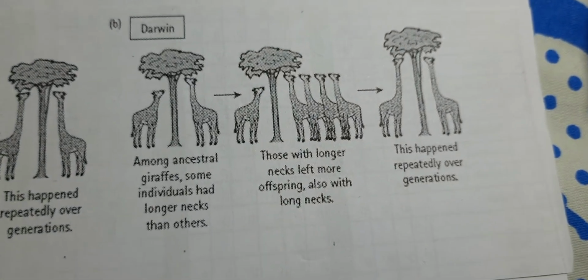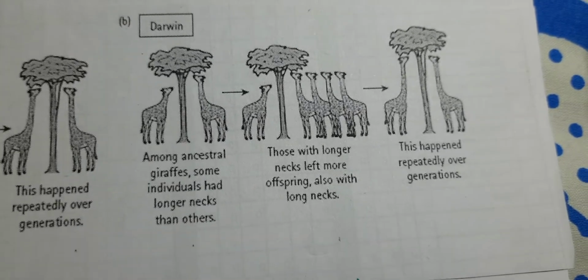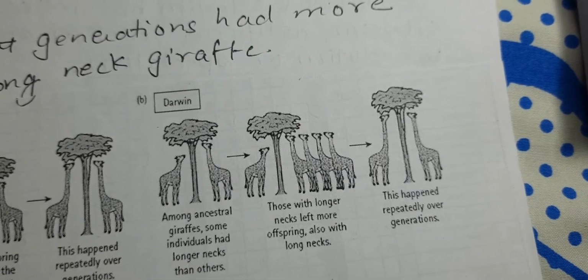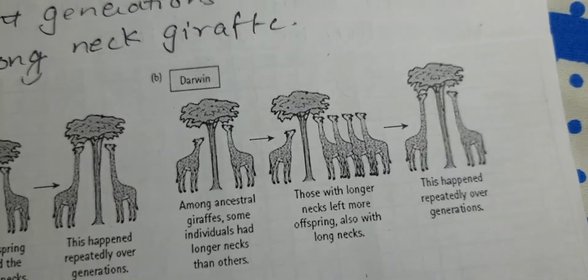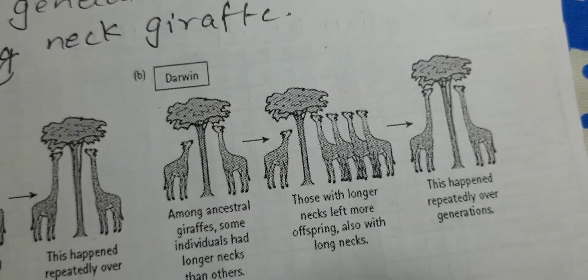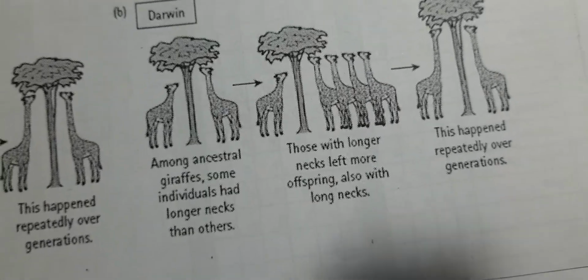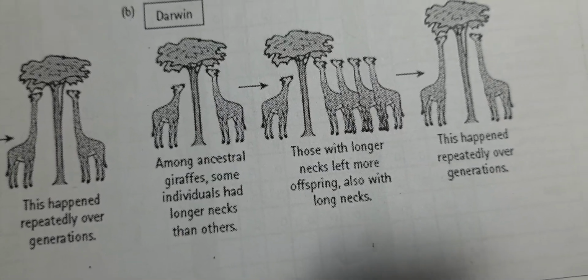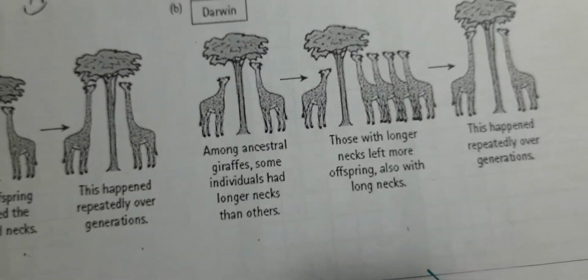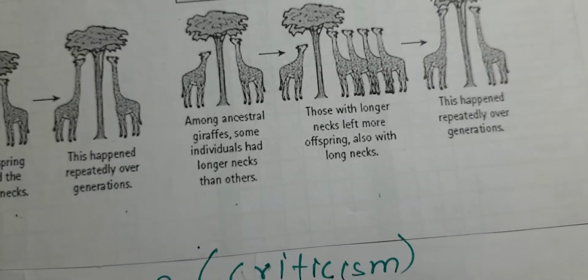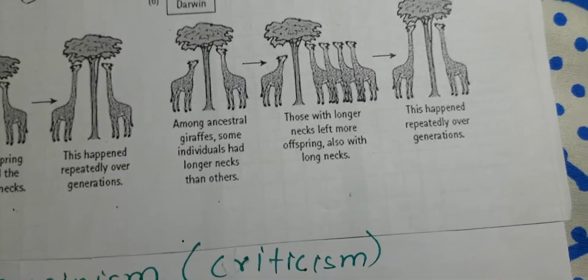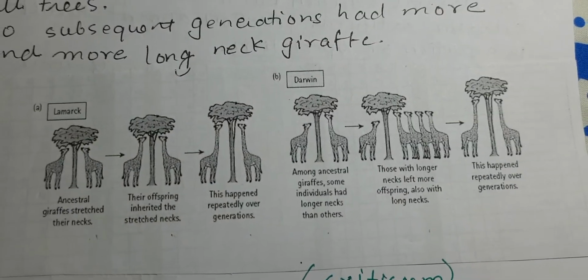But what Darwin said was that there were two different divergences from one single deer-like animal. The one which got adapted with a new trait, that is the long neck, survived and reproduced. The one with the shorter neck could not survive because of the competition for food. So this is the explanation of both.